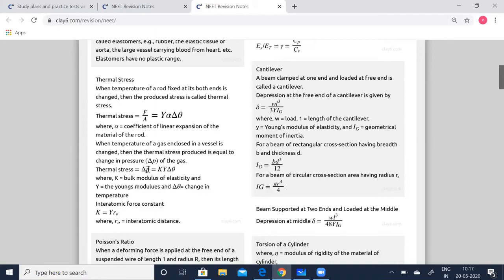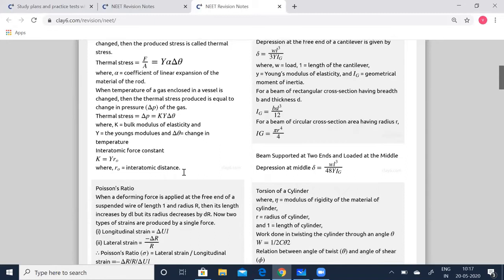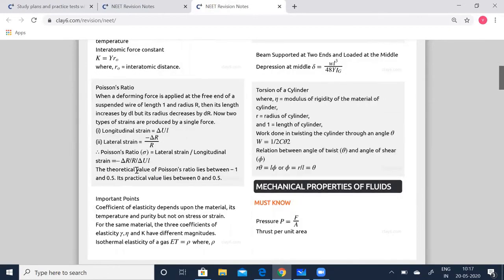So thermal stress is equal to delta P, which is equal to K Y delta theta, where K is the bulk modulus, Y is the Young's modulus, and delta theta is equal to the change in the temperature. So interatomic force constant K is equal to Y R0, where R0 is the interatomic distance. Next is the Poisson ratio.